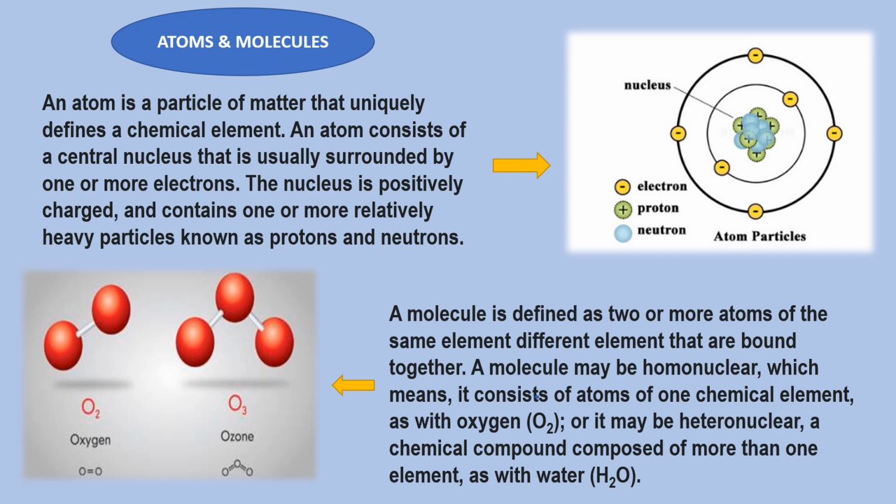Now, in your book, it has been given what the differences between atom and molecule are. An atom is the smallest particle of an element. A molecule is the smallest particle of an element or compound. That means an atom is the smallest particle of an element, but a molecule is the smallest particle of either an element like oxygen, ozone, or a compound like H2O, hydrogen peroxide, H2O2.